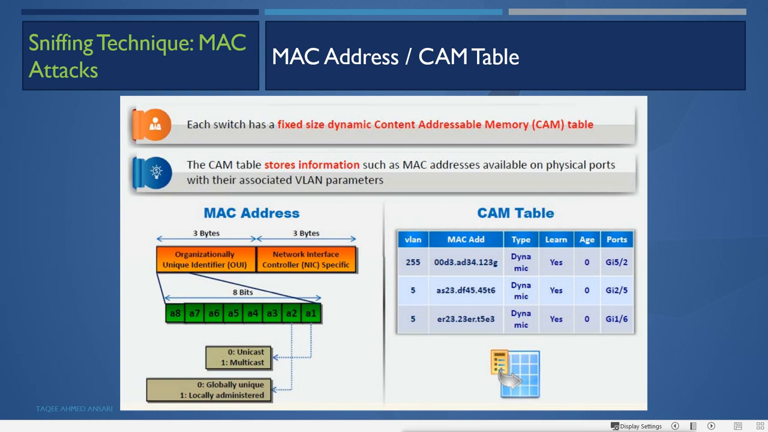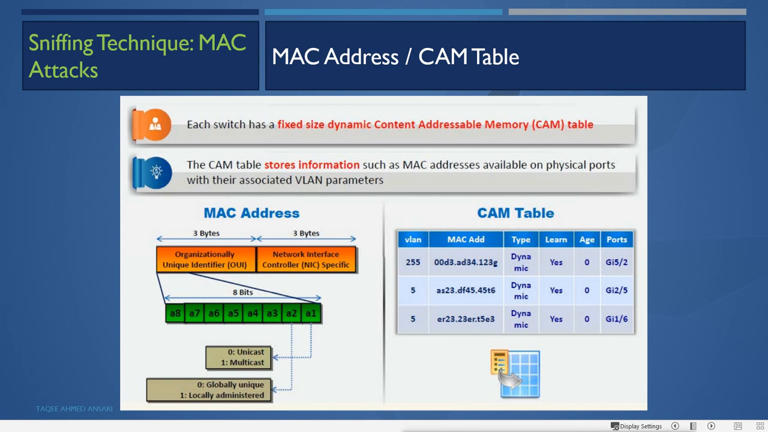But most of the time you will face a switched environment. In the switched environment, you have a switch, and the switch only does unicast. Now, for sniffing on a switched network, we have to do some attacks. We have to do some extra things. That means we have to do active sniffing.